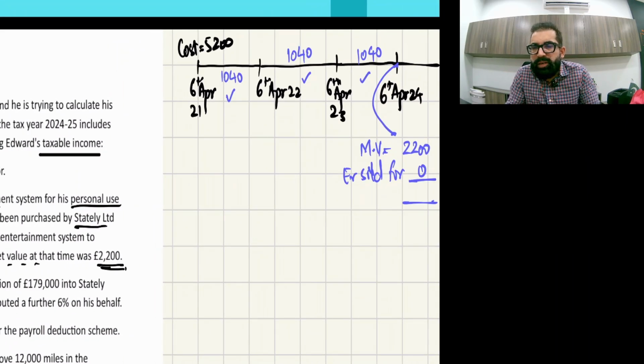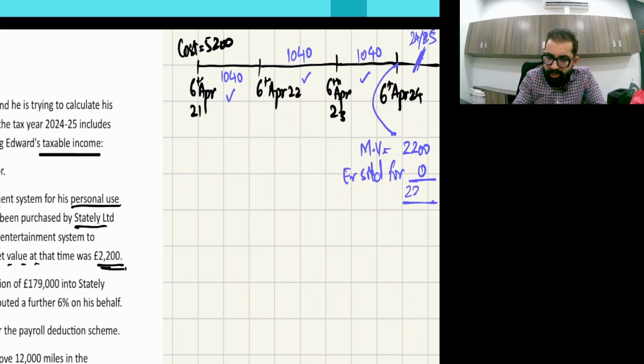So now, my dear students, we need to calculate the gift benefit for this fiscal year 24-25. I hope you remember the lecture. Whenever you need to calculate gift benefit, first you do this working: market value less consideration, which is 2,200.